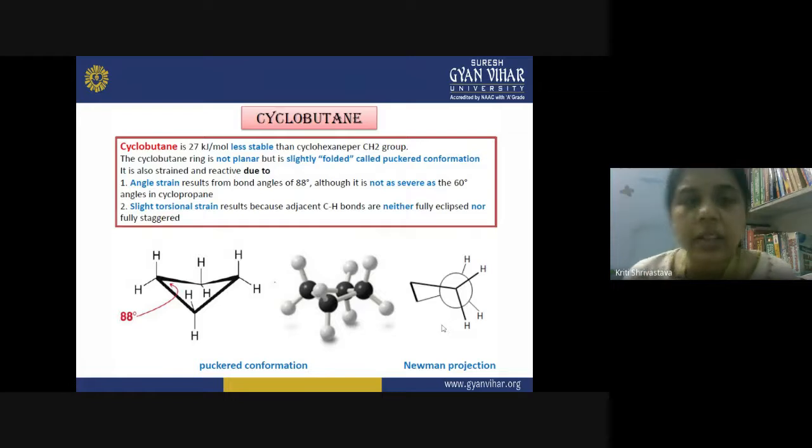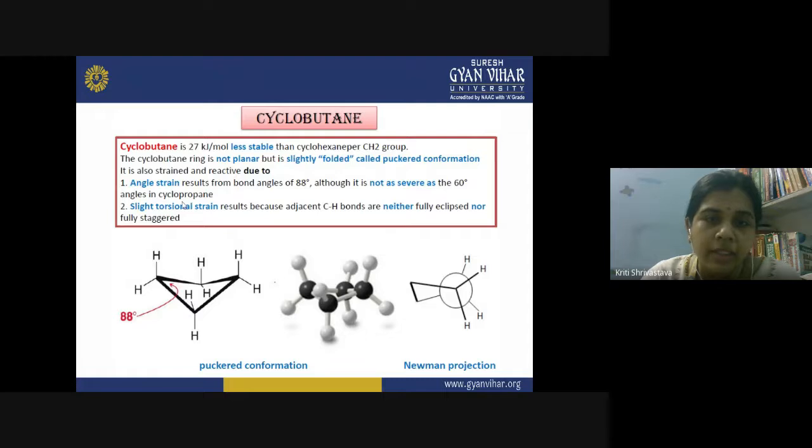You can see in this diagram, this is cyclobutane. We have four carbon atoms, and in this type of conformation, two carbons are in one plane and the other two are in another plane. This is the puckered structure. It shows that cyclobutane is not stable in the planar form, and it is not like a simple rectangle like we represent it on paper. Rather, it is a puckered conformation which gives it the required stability, and now the bond angle actually reaches 88 degrees.